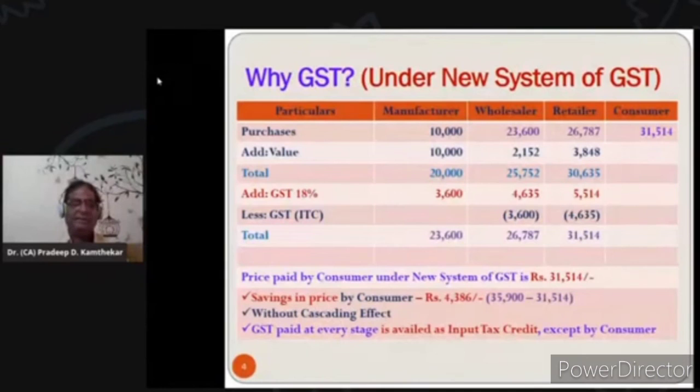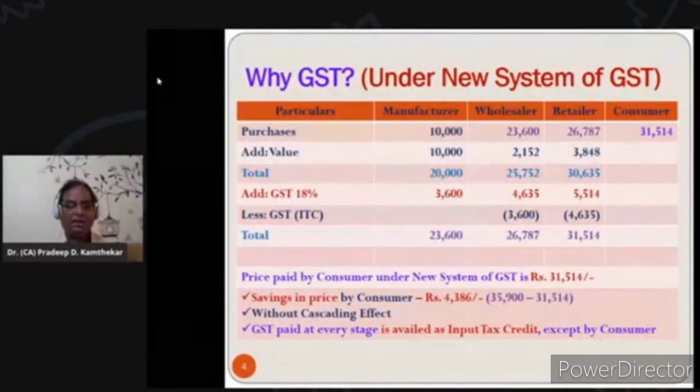So, friends, from this example, you must have understood why GST is there and what benefit GST is having to the consumer. But one biggest benefit of the GST system is that only one type of tax is there in place of so many other taxes, and the manufacturer, wholesaler, retailer, etc. have to maintain only records of GST paid on purchases and GST payable on sales, and then the input tax credit calculation, which we'll see in the next slide.